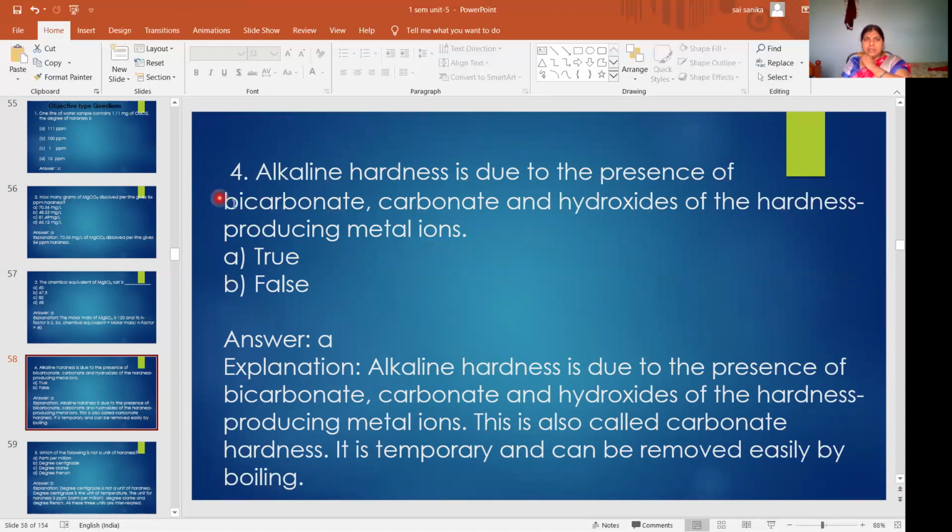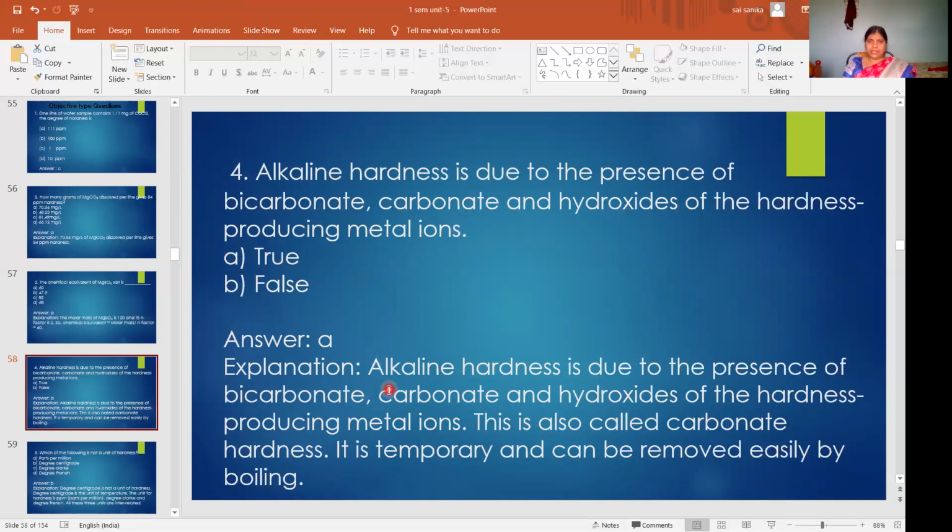Then next, alkaline hardness is due to presence of bicarbonate, carbonate and hydroxides of the hardness producing metal ions. Whether it is true or false, he is asking. So alkaline hardness is basic hardness, due to bicarbonates, carbonates, hydroxides. The answer is true.